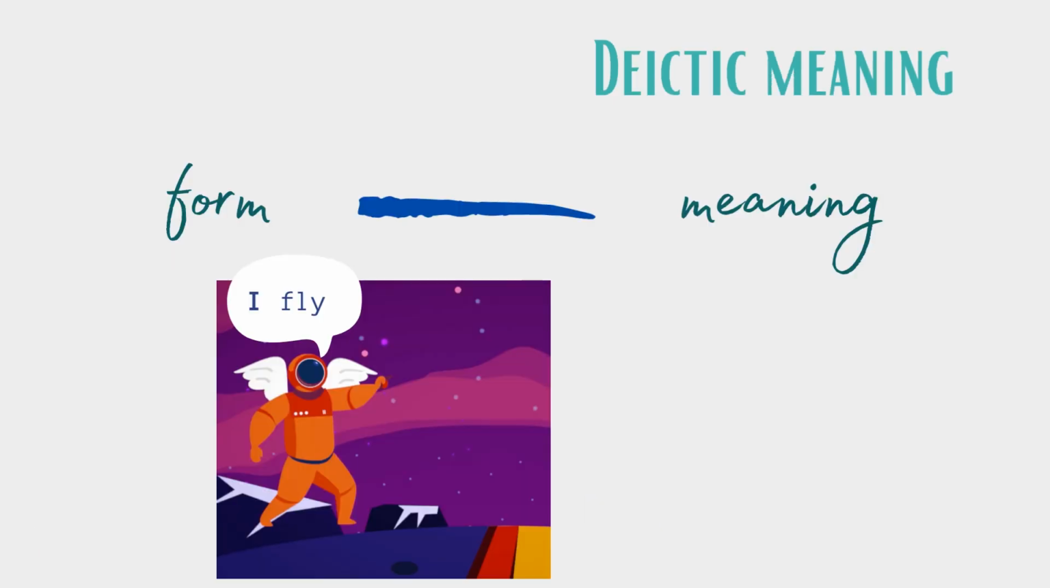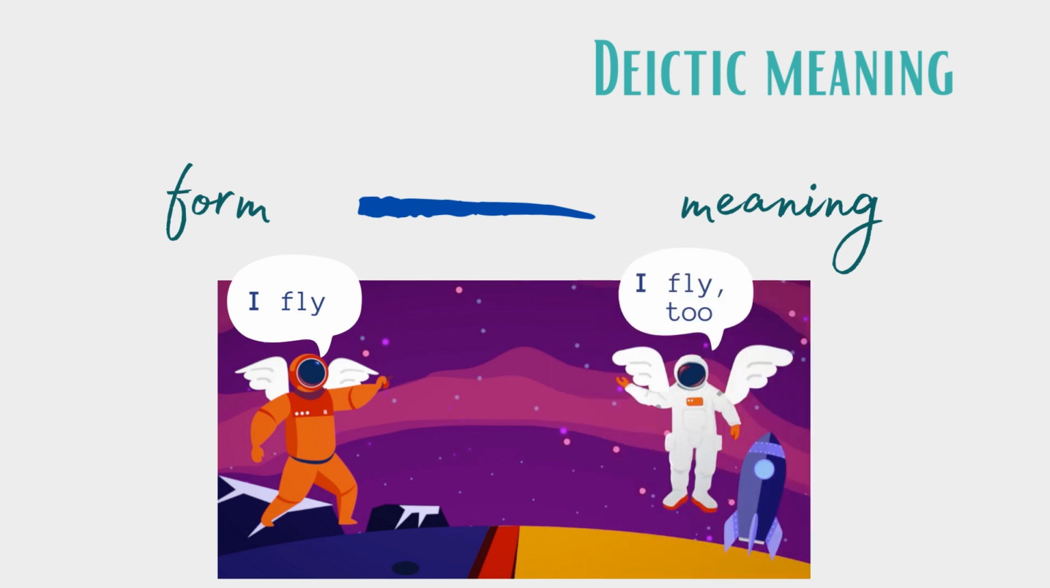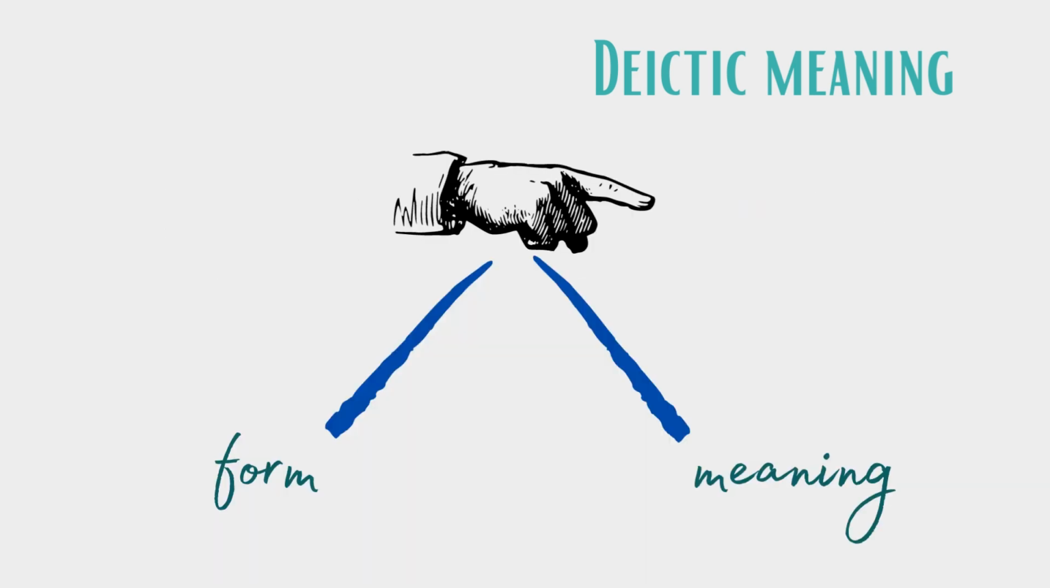Or take deictic meaning. When this guy says, I fly, he means that he can fly. He, the guy with the orange suit. But when this guy responds, I fly too, he means that he, the guy with the white suit, can fly. Who the pronoun I refers to depends on who says it. It depends on the deictic context. So in this case, the relation between form and meaning is mediated by this deictic context.